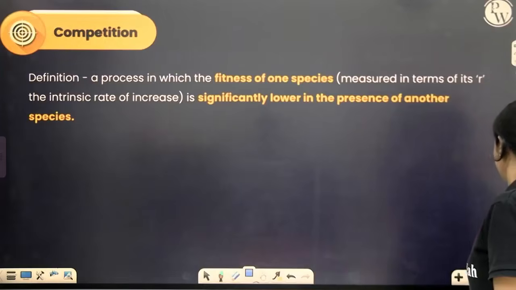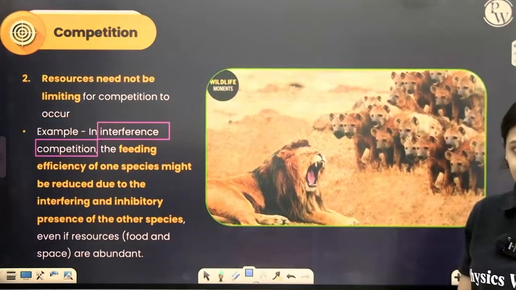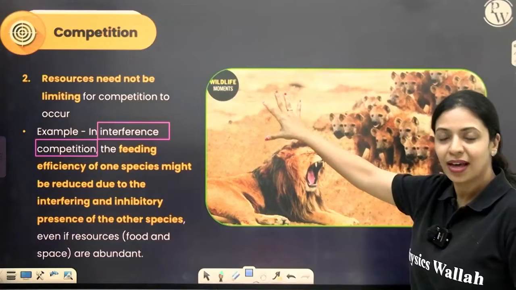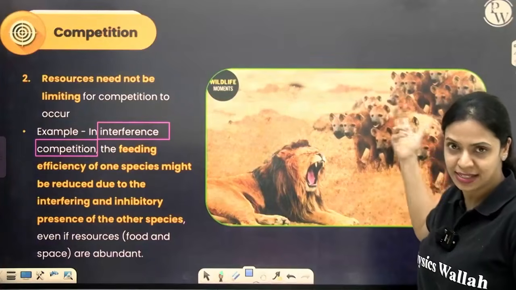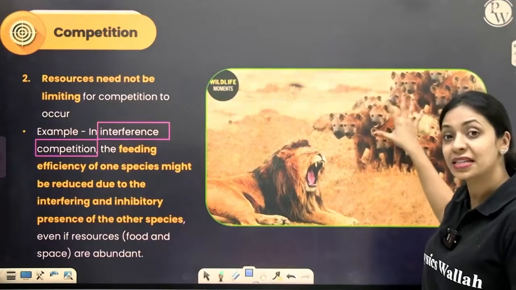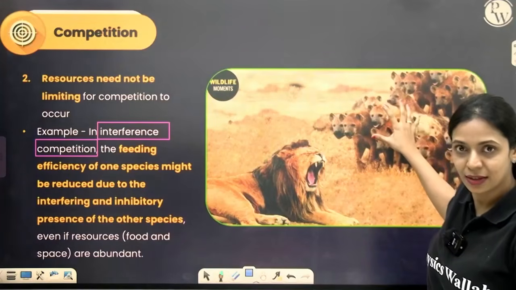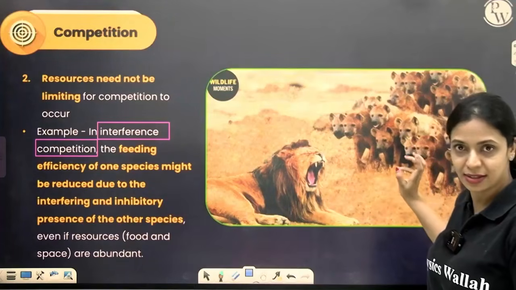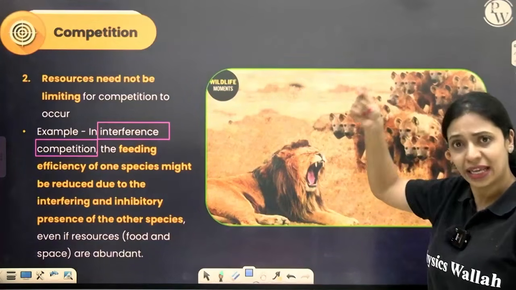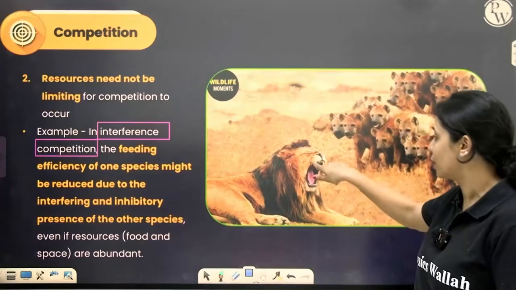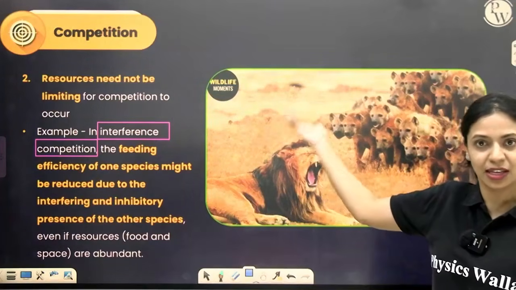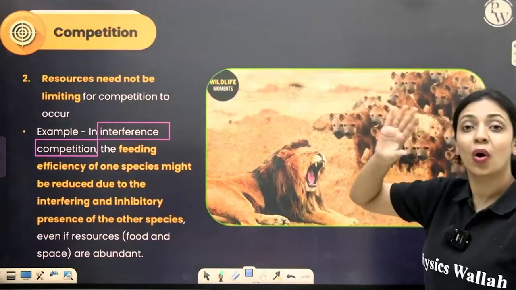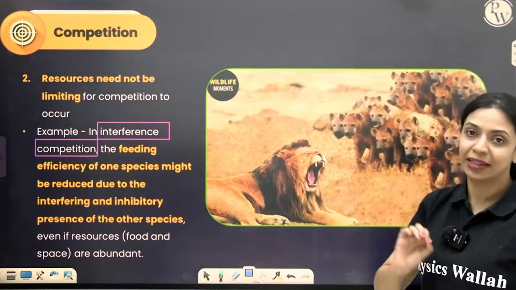Let's take this example. If not for the lions, the hyenas would have abundant access, there would be no interference competition, and they could feed, grow well and increase in number. The presence of the lion is reducing the reproductive fitness of hyenas. Even though the lion is competitively superior, it is having to share food with hyenas. The presence of hyenas will, to an extent, also reduce the reproductive fitness of the lion, because they are sharing the same resource. So whenever, in the presence of another organism, your reproductive fitness is reduced, you call that competition.